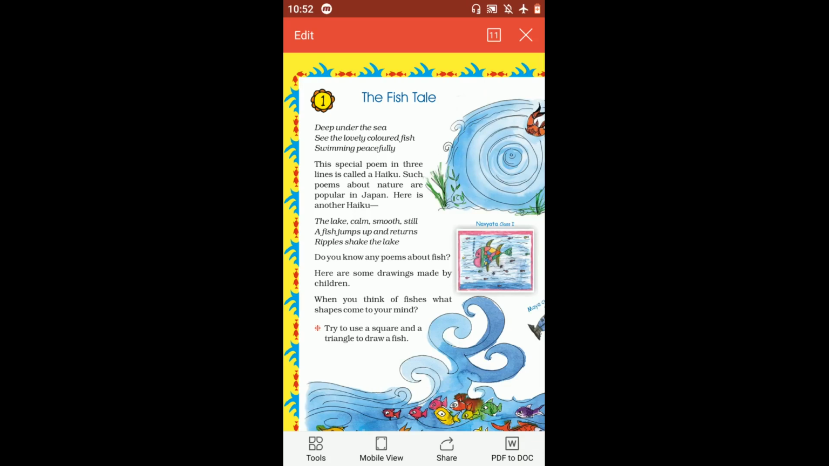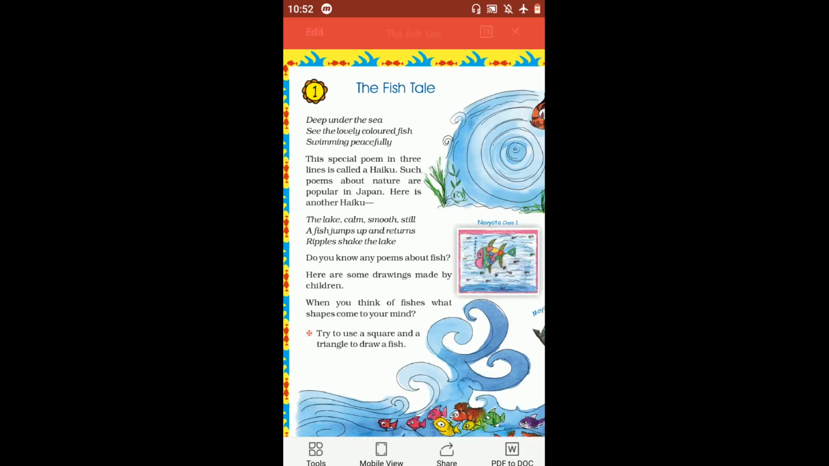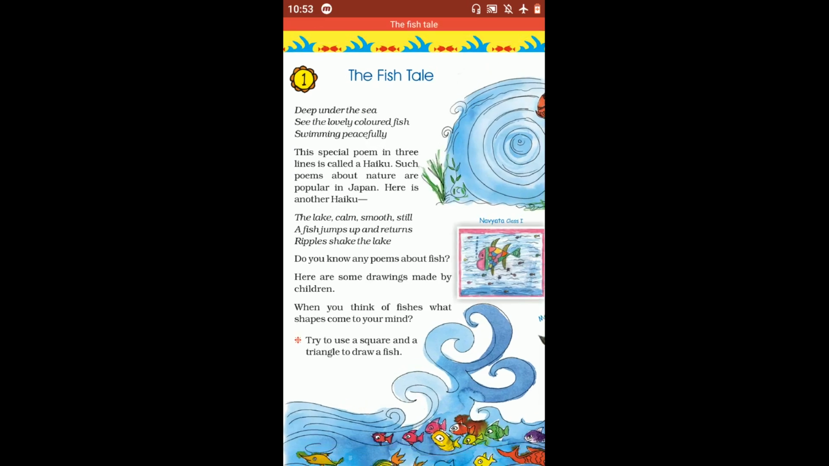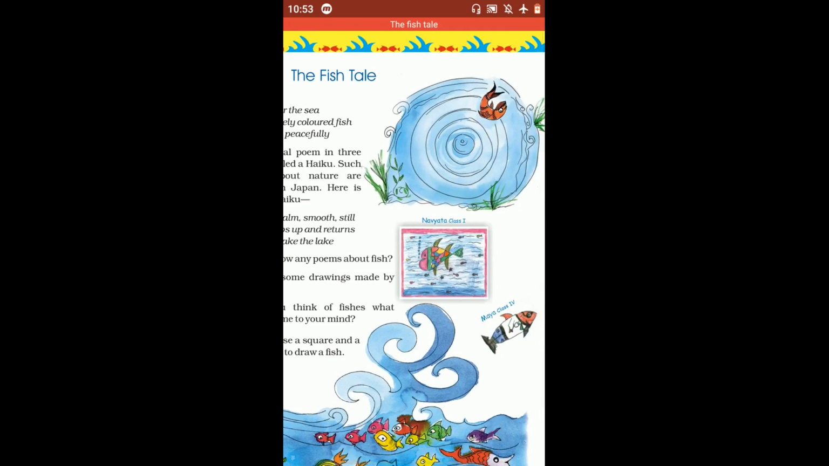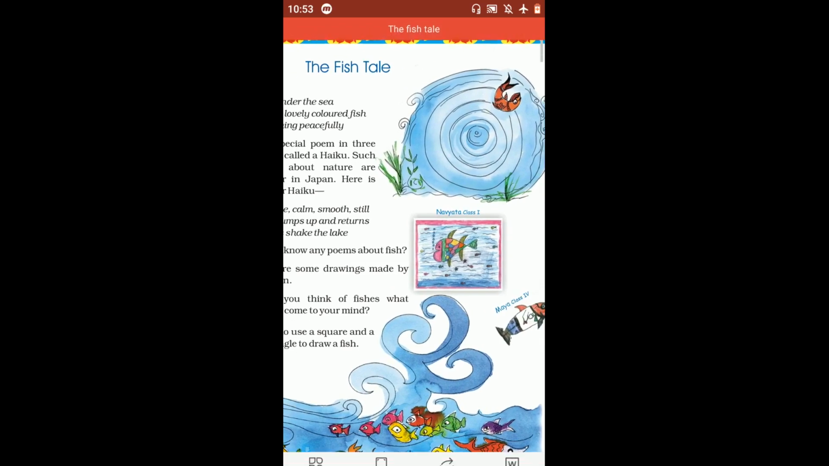So let's start with chapter number 1, the fish tail. As you all know, fish is a water animal, and you have gone through so many poems related to the fish in your early childhood age.